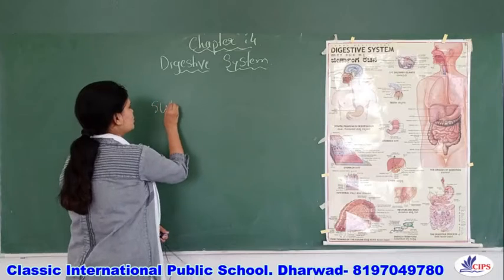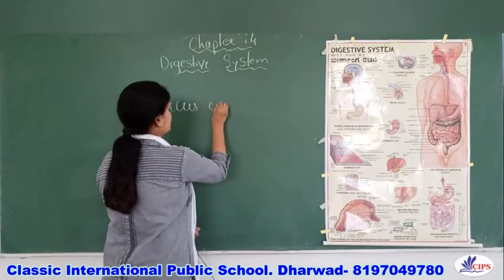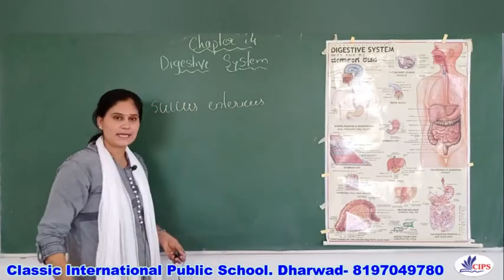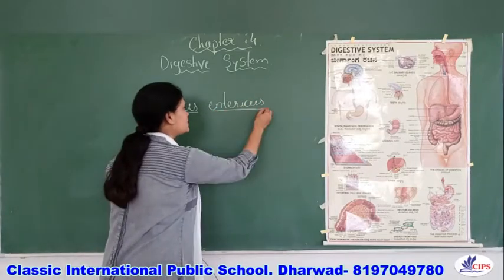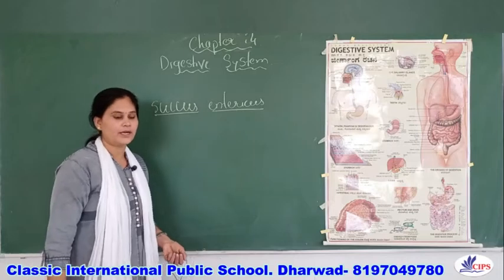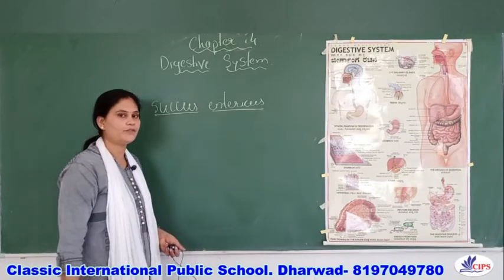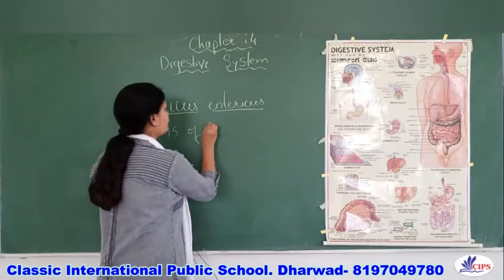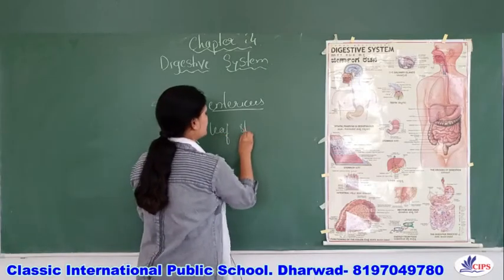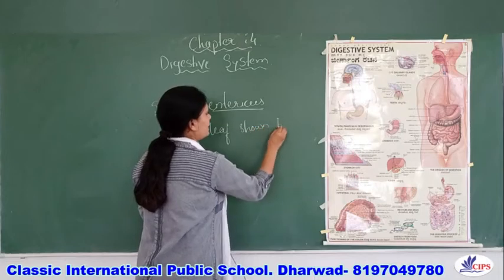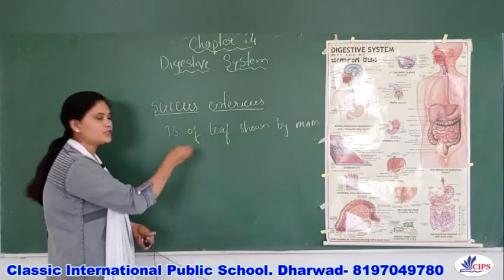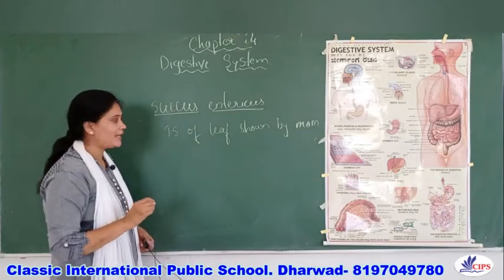What is that juice called? It is called succus entericus. It is an intestinal juice. It contains enzymes, right? I told you how to remember the names of the enzymes. You have to remember the mnemonic called "Tears of leaf shown by man." By this mnemonic you can remember the enzymes.